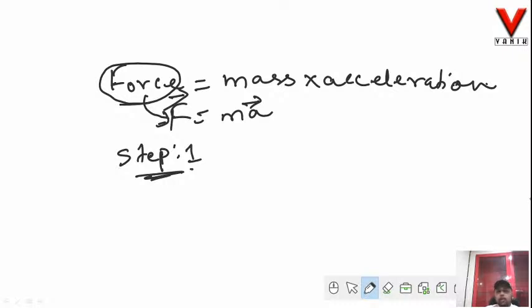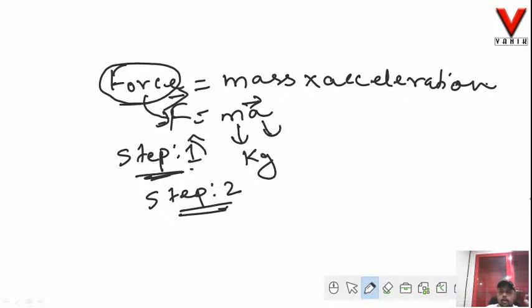In step number 2, you have now expressed this physical quantity in terms of other physical quantities, like I have expressed force in terms of mass and acceleration. Now you have to write down their SI units. Mass SI unit is kg or kilogram, acceleration is meter per second square. You simply have to remember that the SI unit of acceleration is meter per second square, and those of you who do not know how, we will see its details in the chapter called motion. Now we have written here kg meter per second square.